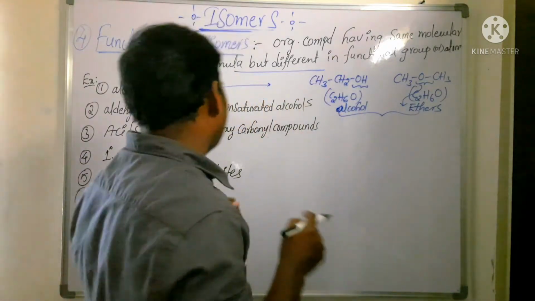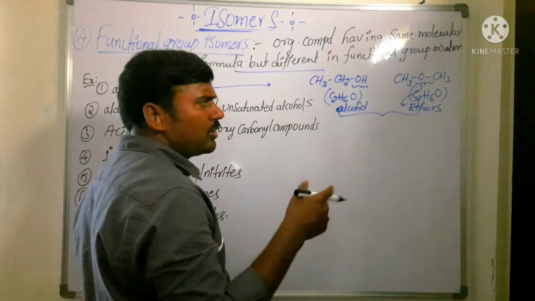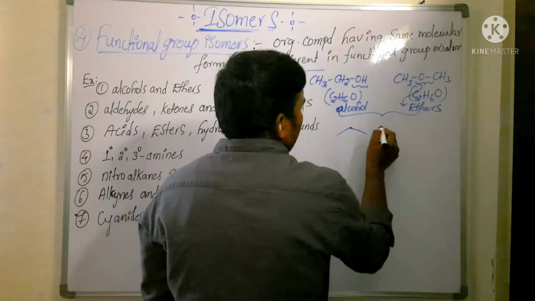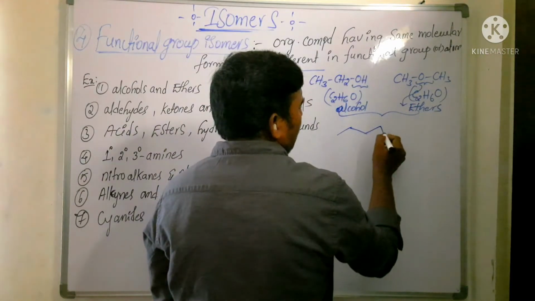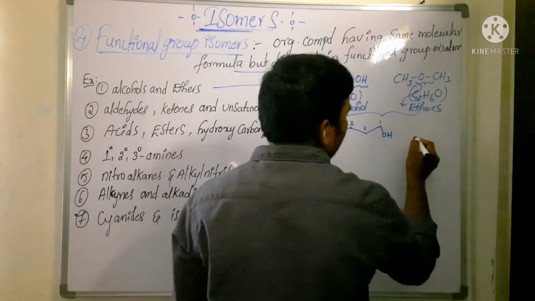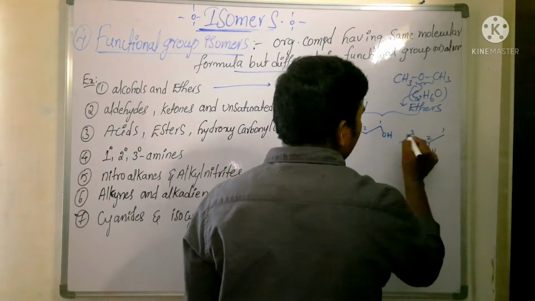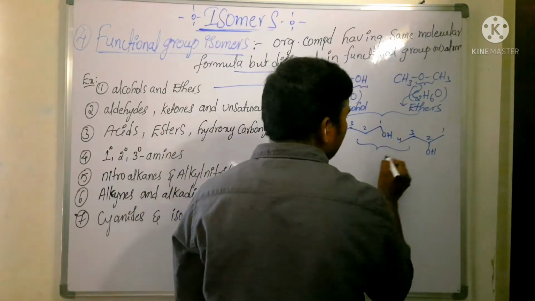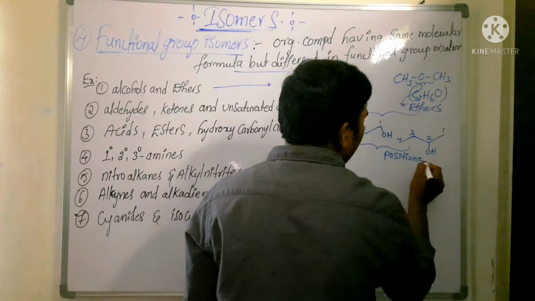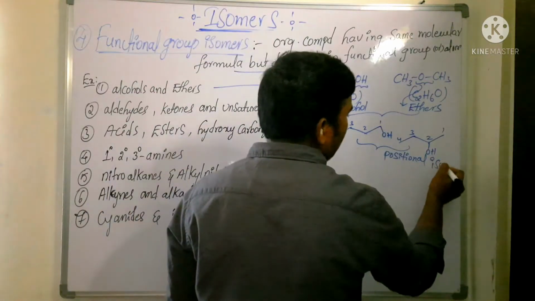functional group isomer. Next, you can take not only ethyl alcohol, you can take butanol. It is 1-butanol. Now another compound, take 2-butanol. 1-butanol and 2-butanol, what are these two? These two are positional isomers, having the same carbon chain but differing in the position of the functional group. So they come under positional isomer.